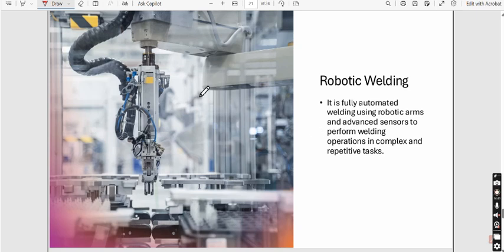So in that case we will use robots which are very skilled to perform the welding which is very difficult to do in a manual manner. So this is robotic welding. Robotic welding is actually a trend nowadays in many of the industries, and it has replaced many manual tasks which we individuals had to do. Also, it is less time consuming.